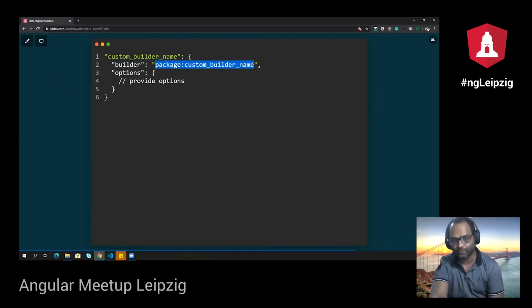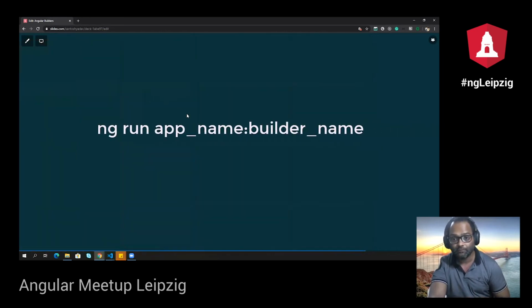And the options: you can pass n number of options which are either provided in your schema.json, if you want to restrict the user inputs, or you can just go ahead and pass all the options and they will be received anyway by your builder's execute function, sorry. And then the last thing which you have to do is say ng run your app name colon builder name. Remember, if you are creating one builder for ng deploy, you don't have to run this. You can just say ng deploy and that's it. It will go ahead and execute any package which is actually created for ng deploy, right?